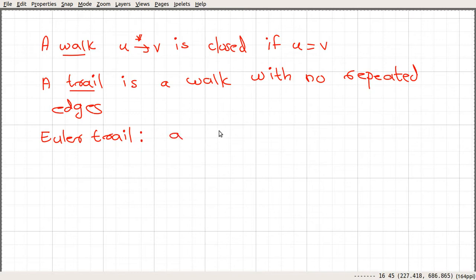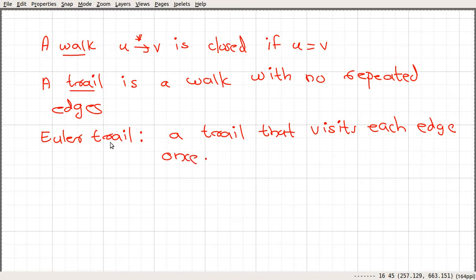An Euler trail is a trail that visits each edge exactly once. Okay, so an Euler trail is a trail that visits each edge once. So let me give an example of such a trail in a graph.